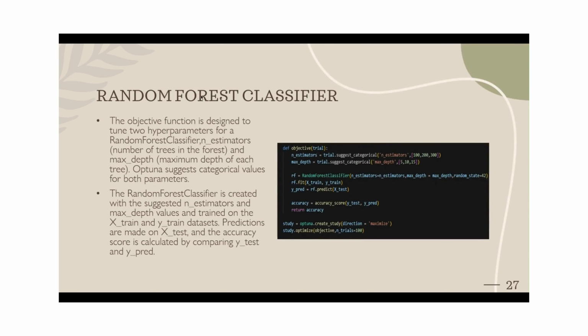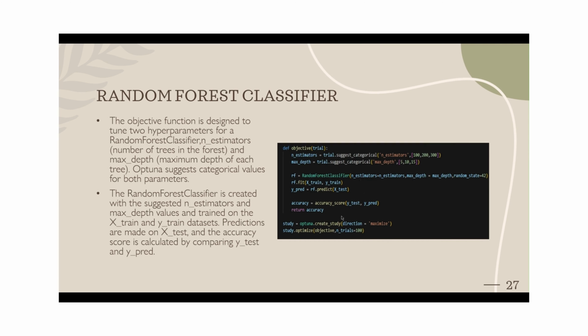Going further, we have also implemented a random forest classifier. The n estimators and max depth are the hyperparameters that we have tuned. Categorical means it will choose from 100, 200, and 300 for n estimators, and max depth of 5, 10, 15. We have tried different values to see if there's any change in the accuracy score using these hyperparameters.